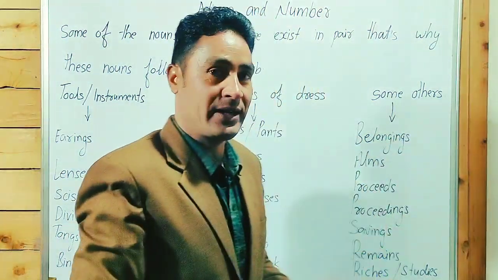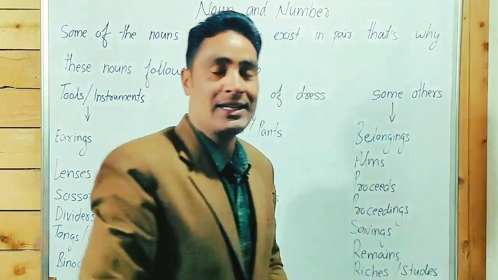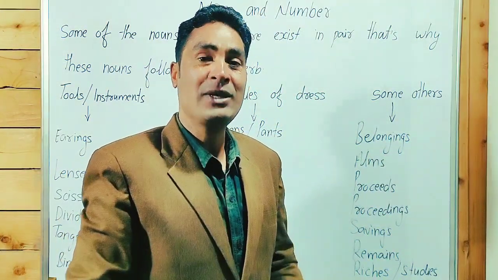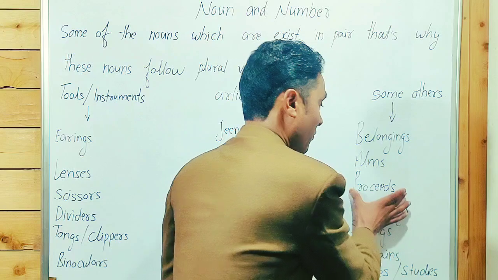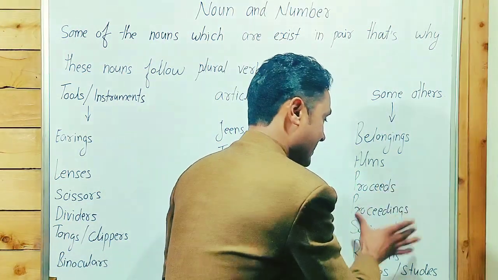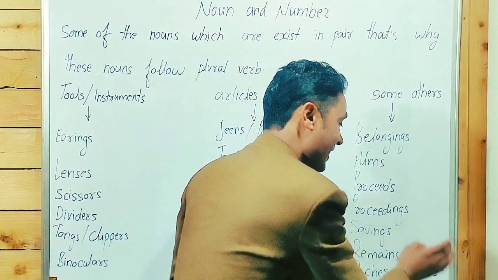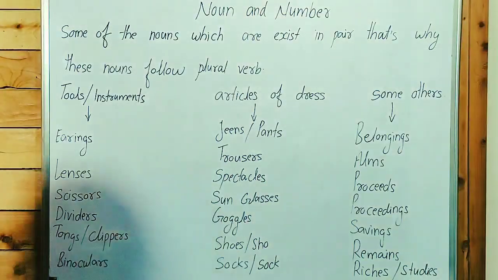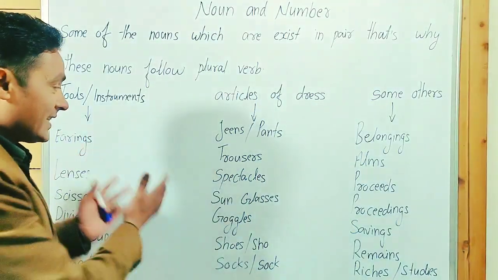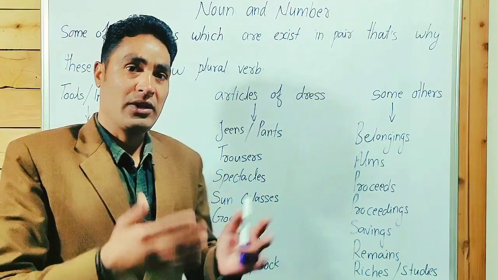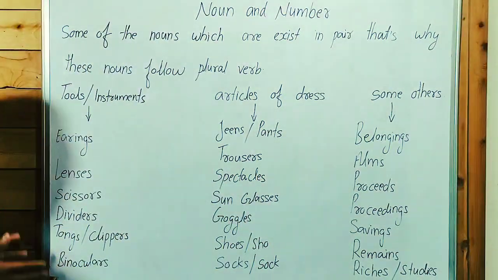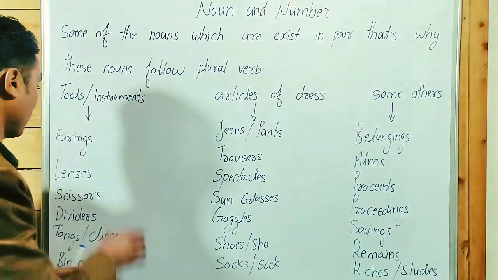Belongings means property. Belonging without s means related. Arms, proceedings, savings, remains, riches, and studies. We always treat these nouns as plural and they always take a plural verb.